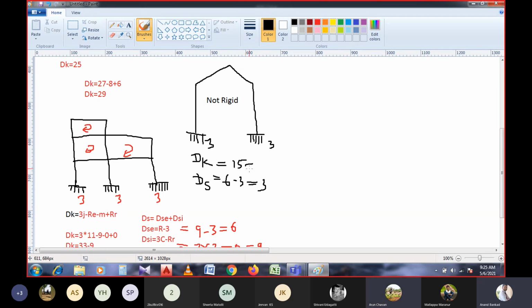The number of external reactions, 6, is deducted, and since it is not rigid, we do not consider any member, and there is no hinge or release reactions. So 15 minus 6 is 9. The kinematical indeterminacy of the given frame is 9, and the statical indeterminacy is 3.